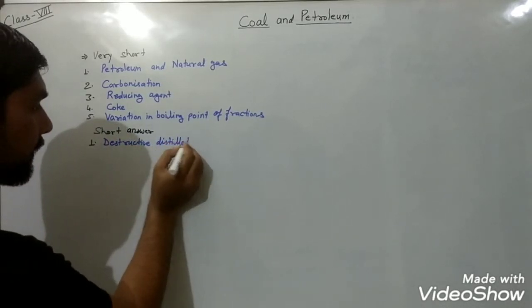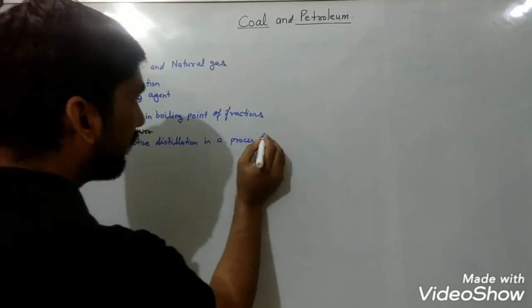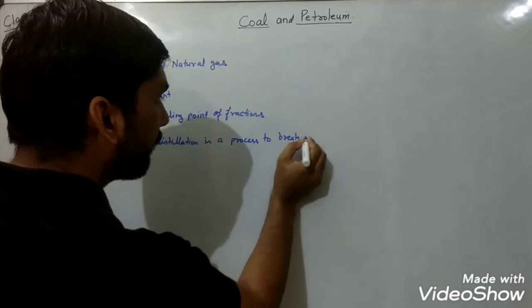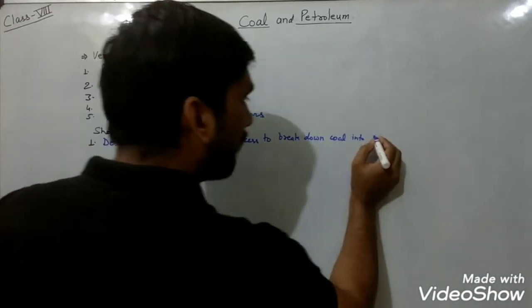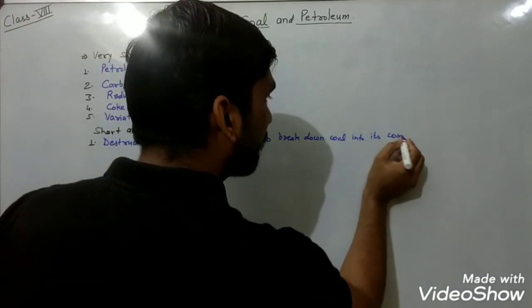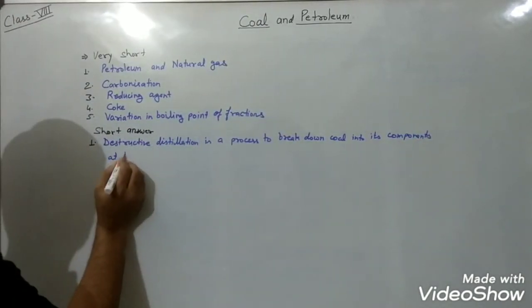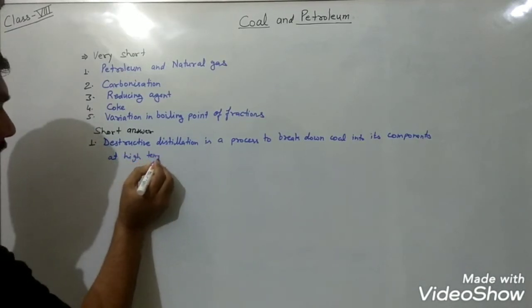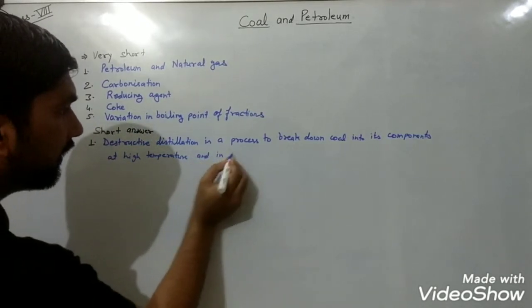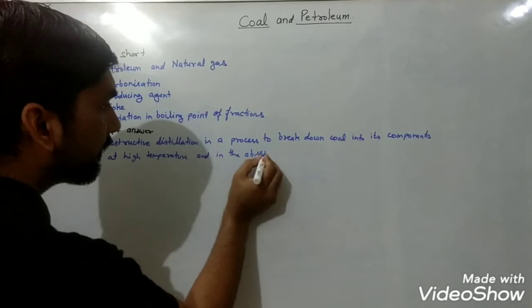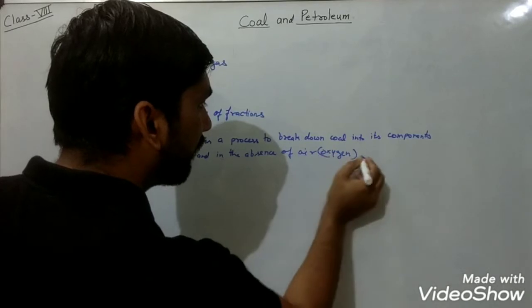So you have an idea that destructive distillation is a process to break down coal into its components at high temperature and in the absence of air, or we can say in the absence of oxygen.